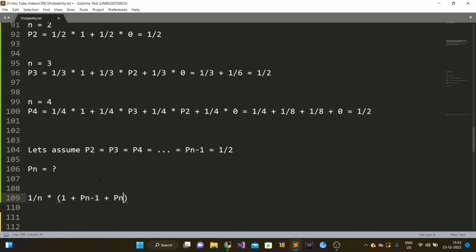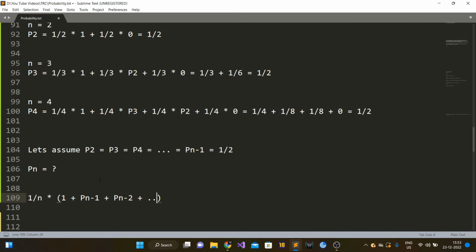Similarly, this will go on like that. If the first person sat on the third person's seat, the second person will sit on his assigned seat, and now the third person cannot sit on his assigned seat, so he has to choose a seat randomly. So there are n minus 2 people left, and in this case the probability of the last person getting his seat is P(n minus 2).